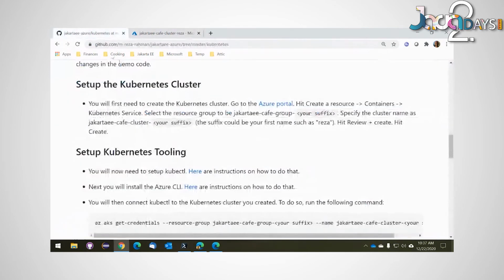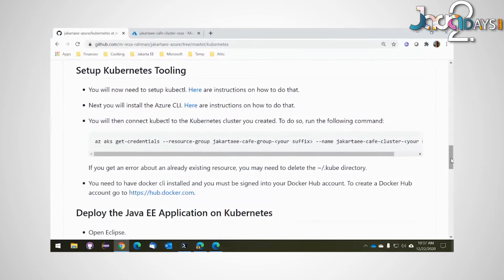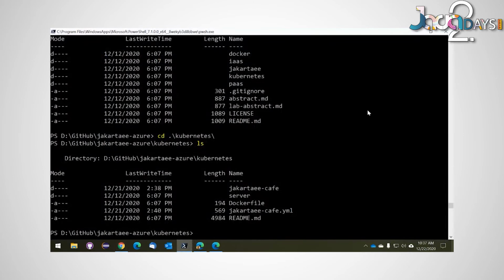Then you need to set up Kubernetes tooling. Primarily, you do that using kubectl. And you need to issue just one command in order to link up your kubectl tool running locally onto your Kubernetes instance that is running remotely. Actually, I've done that. And now, to me, Kubernetes is almost something that is running locally again.